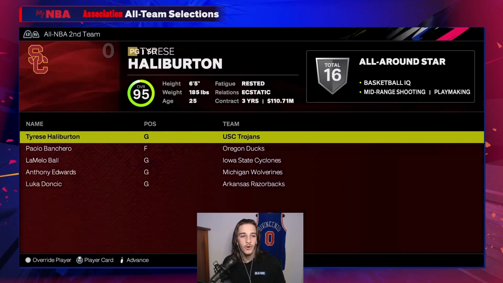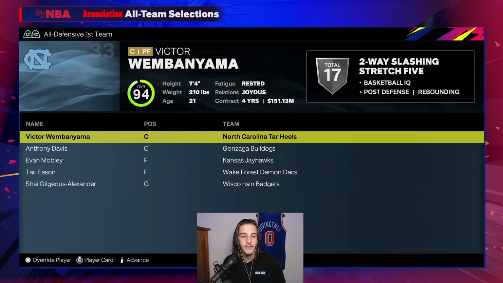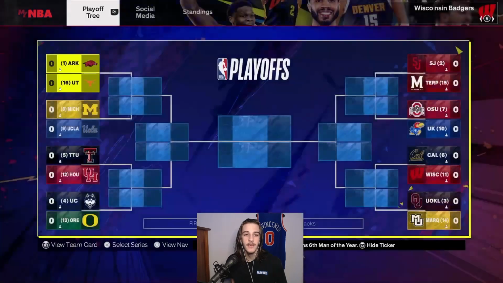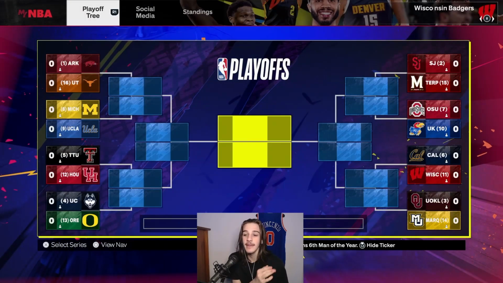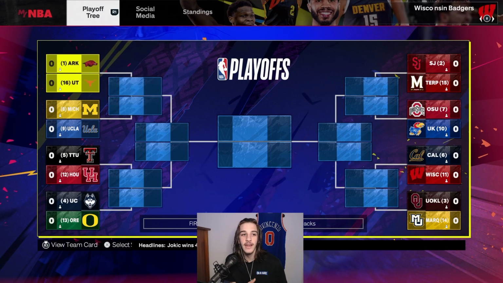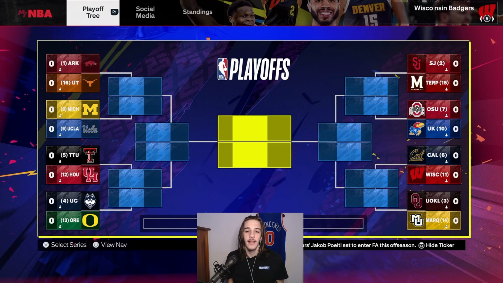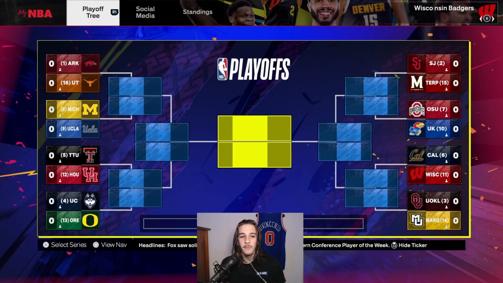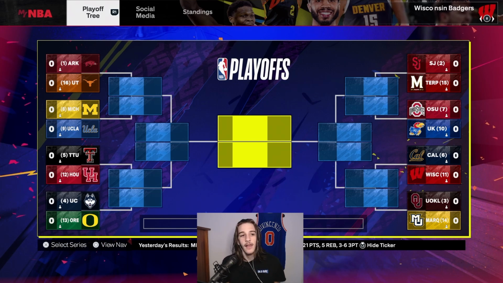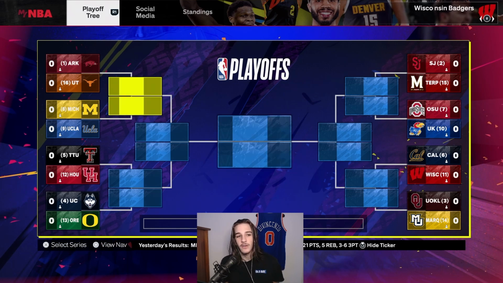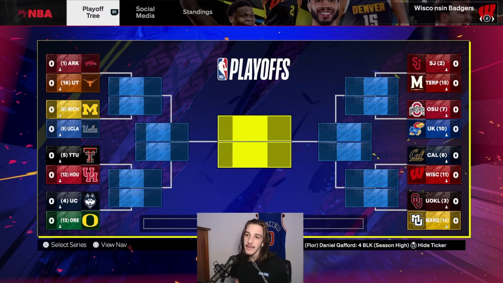But here you guys go with the all NBA teams if you guys are interested, all offensive teams. And let's see what teams made it. Again, there's no conference standing, so as you guys can see, the 1 is going against the 16 and the 2 is going against the 15. Sadly, there is no way to add more playoff teams because obviously March Madness is really 64 teams. In here we can only have 16. But that's as best as we could do.